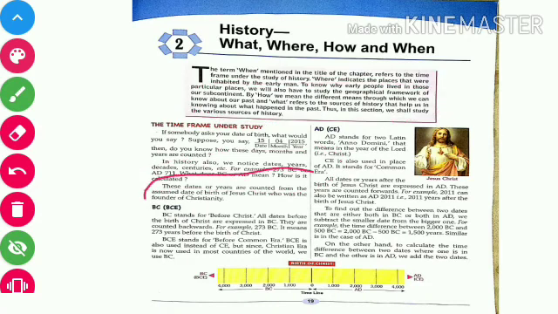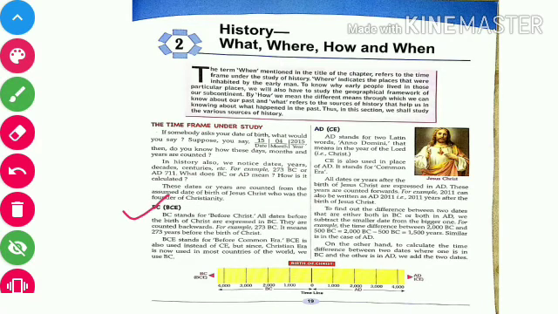These dates or years are counted from the assumed date of birth of Jesus Christ, who was the founder of Christianity. So, students, who was the founder of Christianity? Yes, Jesus Christ.